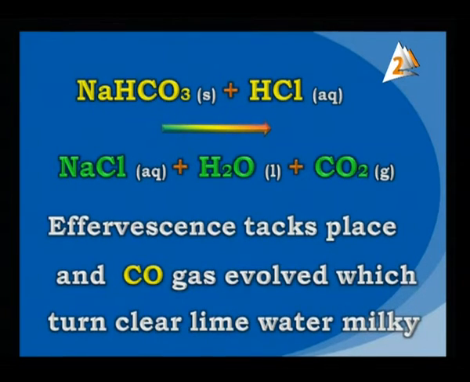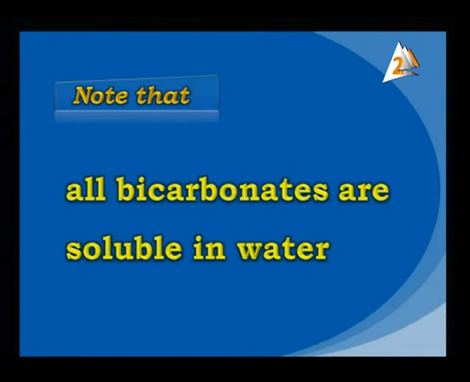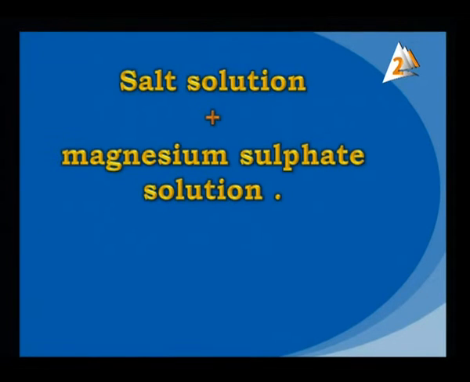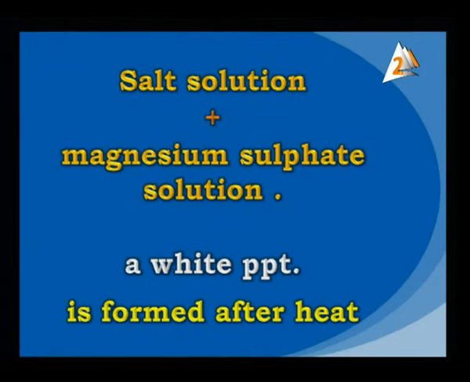Now, let's see more reactions. Here we have another note about the bicarbonate. All bicarbonates are soluble in water. And after that we have the salt solution and the magnesium sulfate solution. A white precipitate is formed after heating here. In the first one, the carbonate, we have it on cold, but here we have heating.